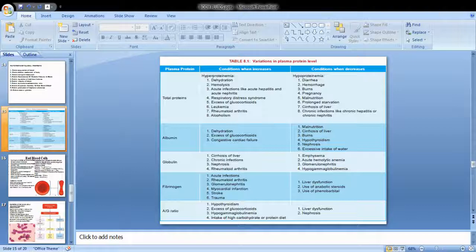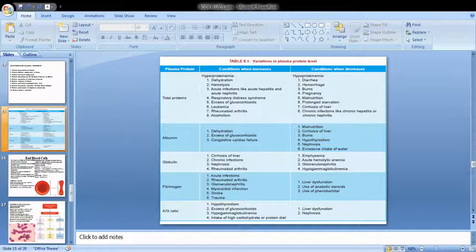Pregnancy: the first test they will look for in pregnancy is the presence of albumin in the urine. So during pregnancy also the proteins are lost in the urine, so hypoproteinemia results. Prolonged starvation, cirrhosis of the liver or some other chronic infections also will lead to hypoproteinemia.